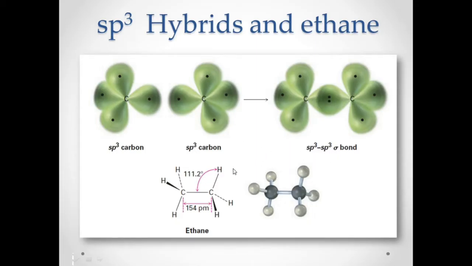So this is now the general structure of ethane. It's just like your tetrahedral methane, but it has a greater bond angle because of this C-C bond, the sp3 sigma bond.